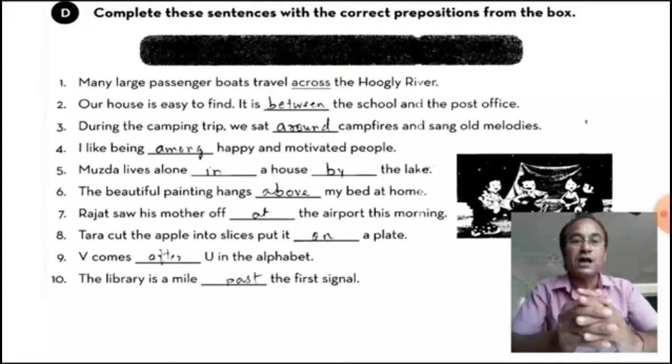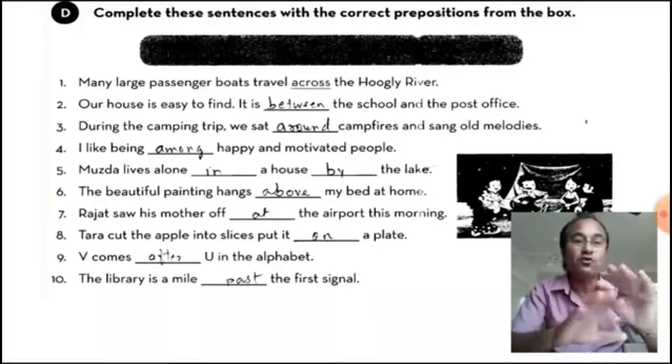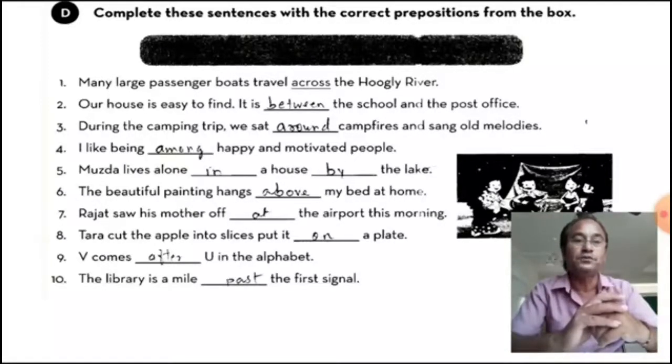Then Tara cut the apple into slices and put it on a plate. Where? On the plate. Place, not time. I will meet you on Monday, that's time, but it is on the plate. It's place.